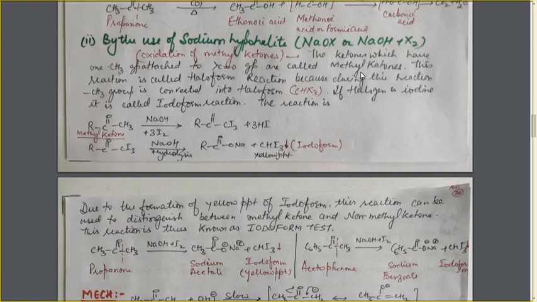Sodium hypohalite, because these two also combine with each other to form NaOX, that is sodium hypohalite.